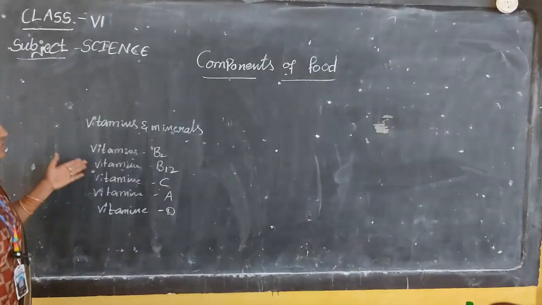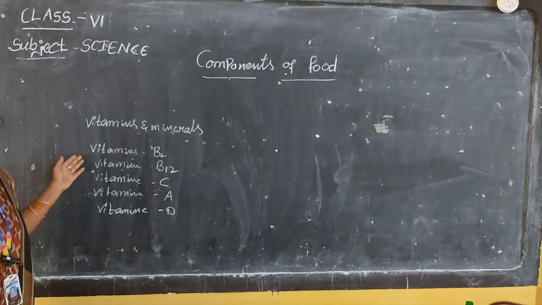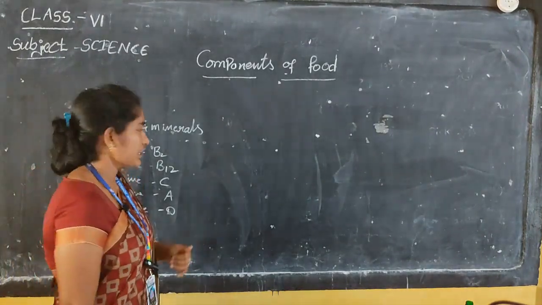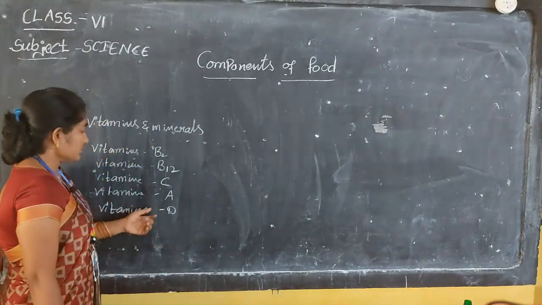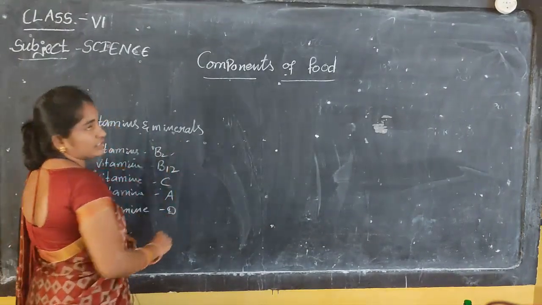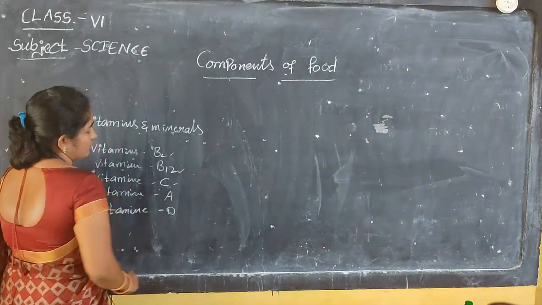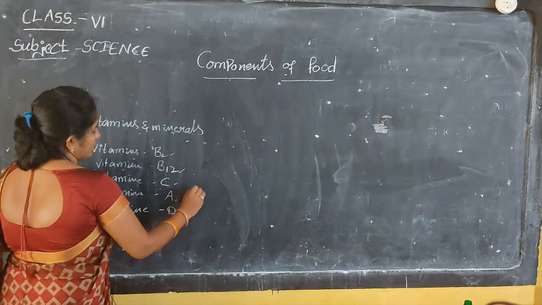The vitamins play a major role in our food system, in our dietary systems. So, where will B2, B12, vitamin C, vitamin A and vitamin D be available?